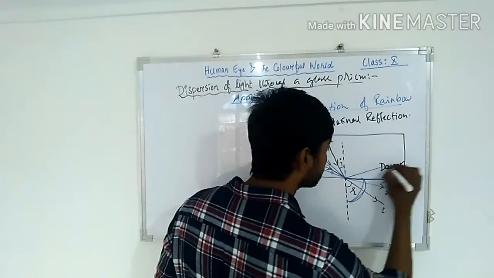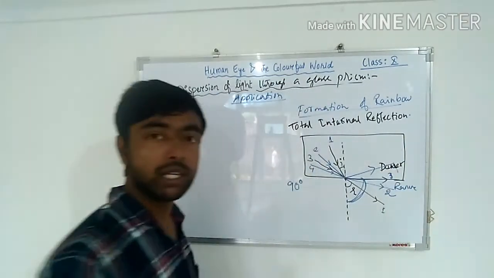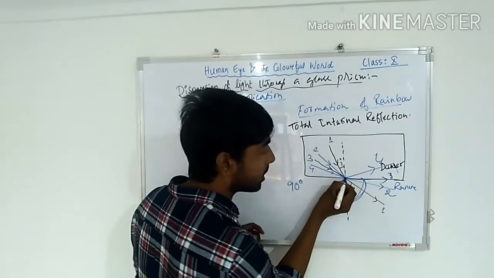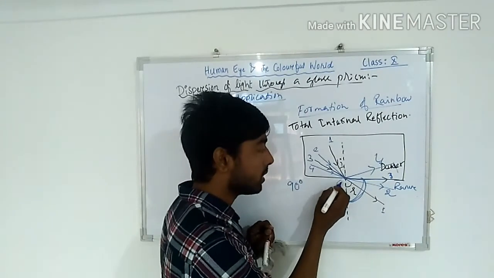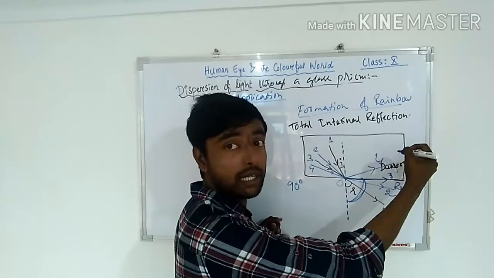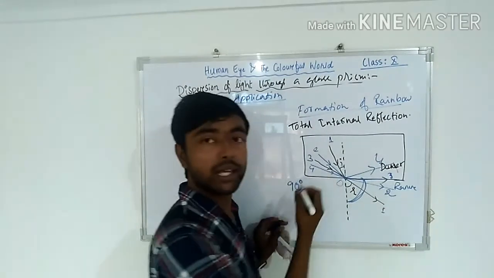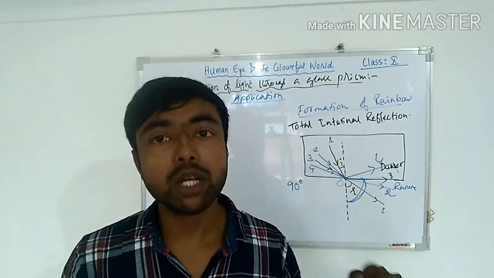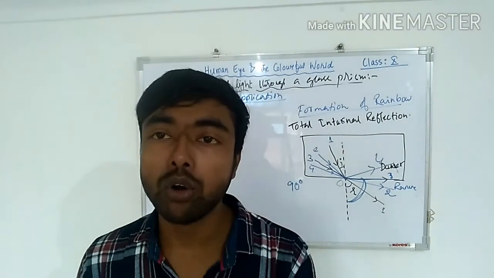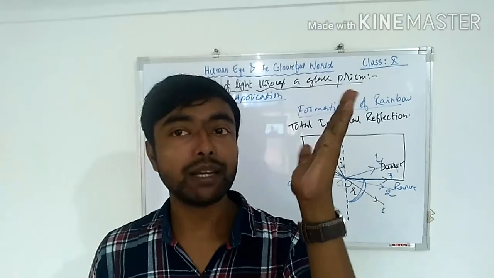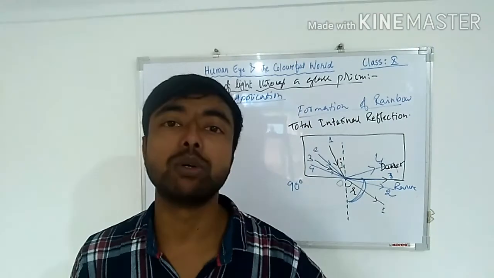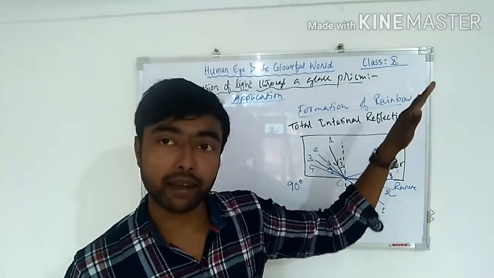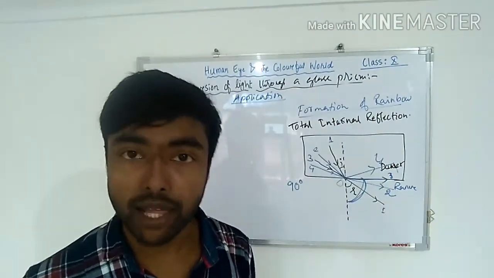More bending. So you see this fourth ray is coming like this, falling on this point O, again coming back to the denser medium. You see the fourth ray is coming from the denser medium, falling on the point O, again coming back to the denser medium. Is it a refraction? No, this is a reflection. You see it is coming and coming back. This phenomenon is called reflection, is it not?